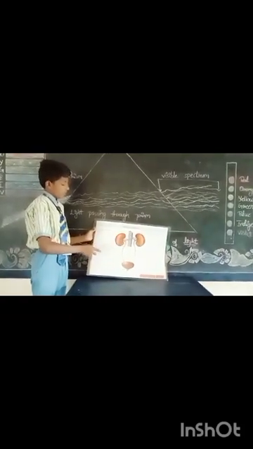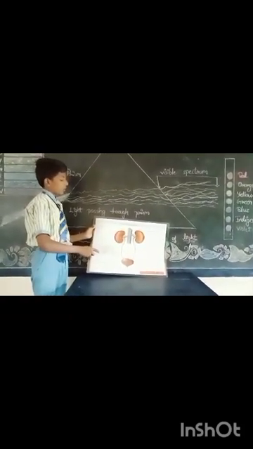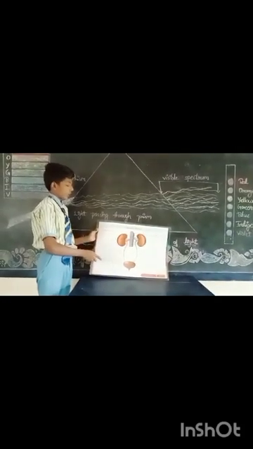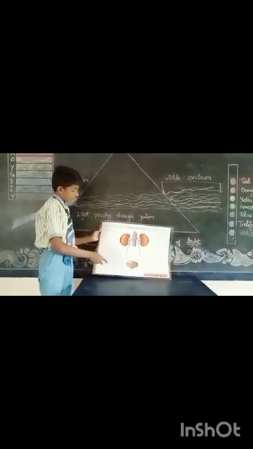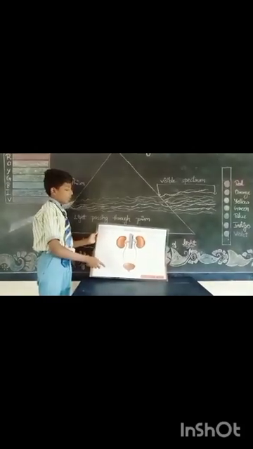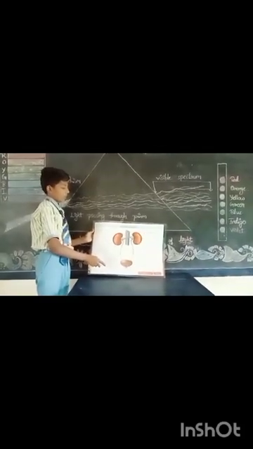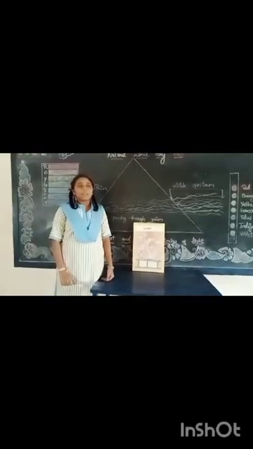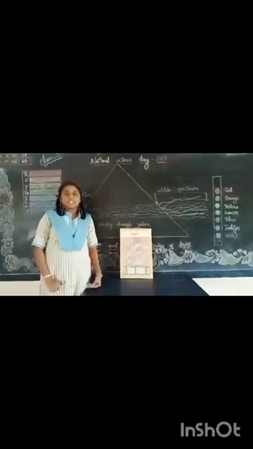The urine passes into the ureter. The ureter carries urine from the kidneys to the urinary bladder. The urinary bladder stores urine and the urethra passes it out of our body. Thank you.